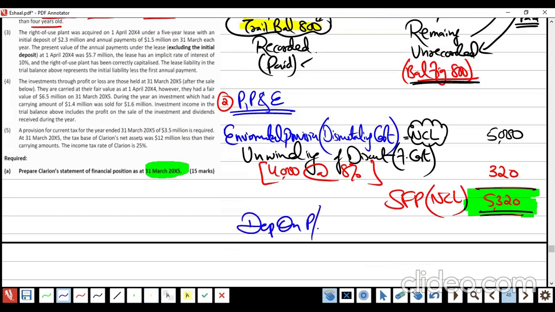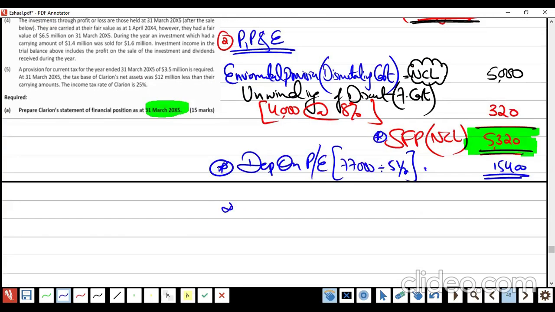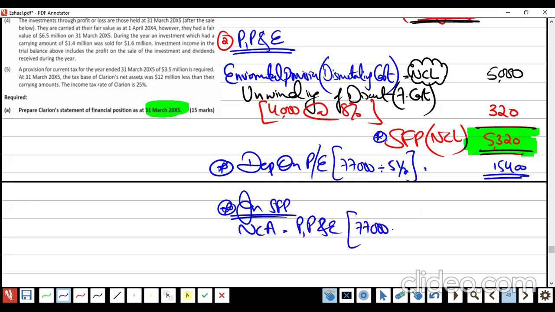So how to compute it? Depreciation on plant and equipment is 77,000 divided by 5, which is 15,400. So this 15,400 is the depreciation, right? That is a separate thing. But in the SFP, when we take non-current assets, property, plant, and equipment, it's going to be 77,000.